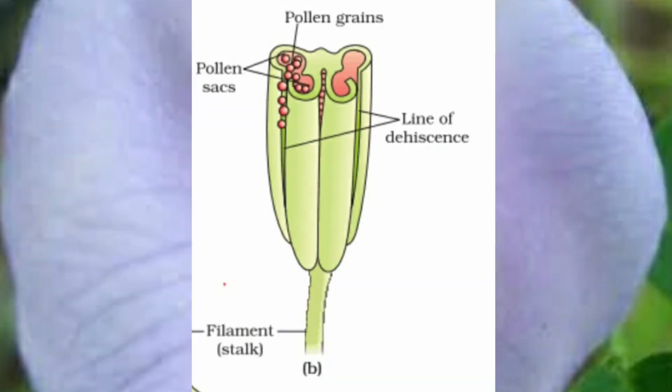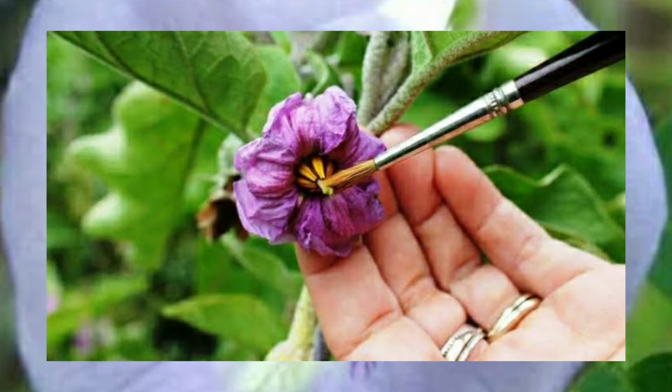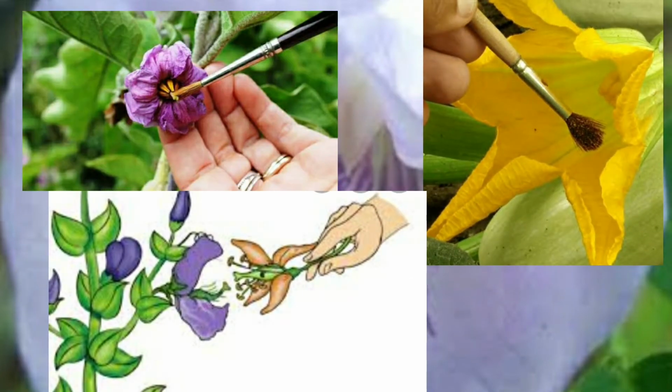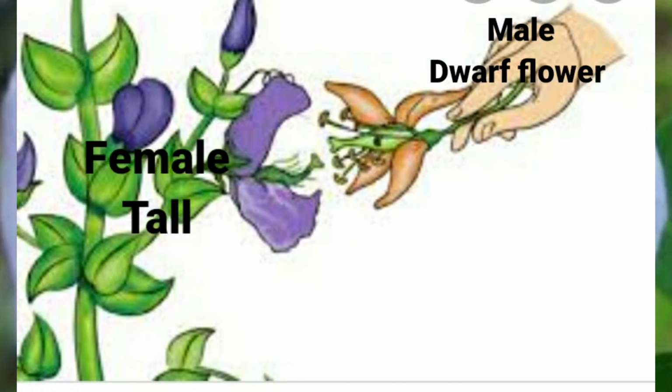Here the pollen from the selected male flowers is dusted on the stigma of an emasculated female flower, children. Now the male flower is from a dwarf plant. From this male flower, the pollen grains are dusted on the female flower, which is from a tall plant, children. So from the male flower, the pollen grains are dusted on the stigma of the emasculated female flower.